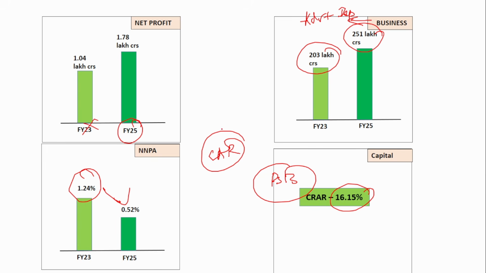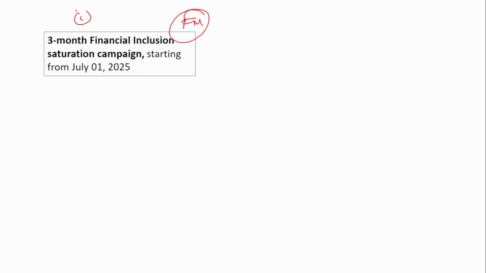Please remember it. Next, the finance minister gave certain directions and instructions to the public sector banks. First, the public sector banks have to participate strongly in the 3-month financial inclusion saturation campaign that will start from July 1st, 2025. In that campaign, the public sector banks have to participate vigorously.